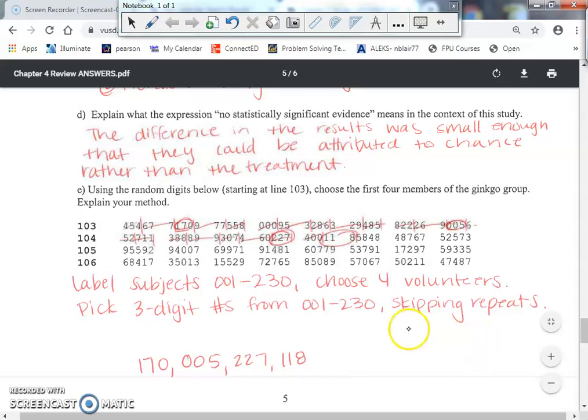Now, some of you may have said label it from 000 to 229, and technically that's 230 people, and now you would have had a slightly different result down here because of the 000, and that would have been fine as well. I would have taken your result, but I think it's trickier to do it that way. I don't suggest starting your labeling with 000. I suggest starting it with 001 and reserving this number for the 1,000th person. So there's technically 2 ways you could have gotten answers there, but this is probably the most common way of doing it, and this is the way I suggest you to try.